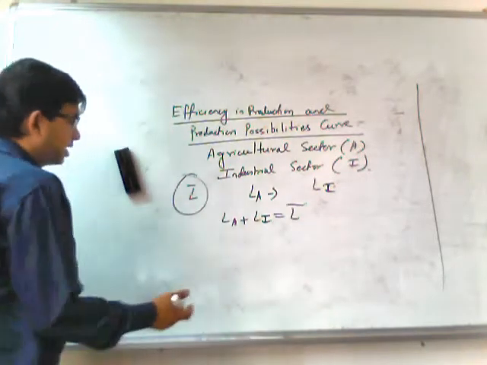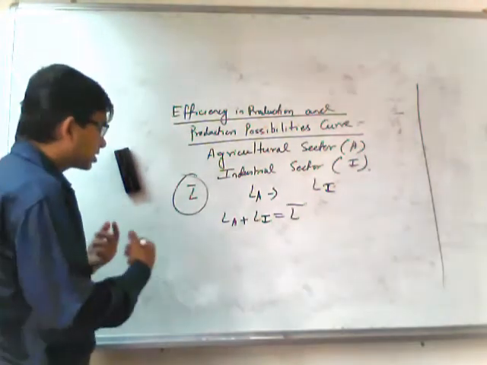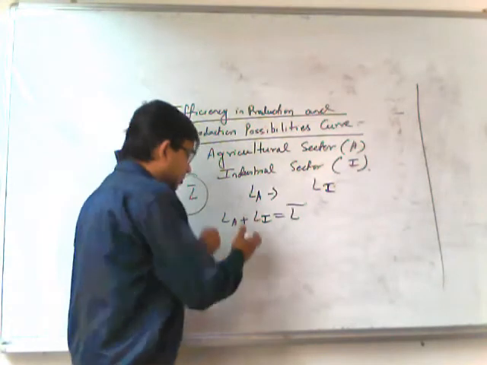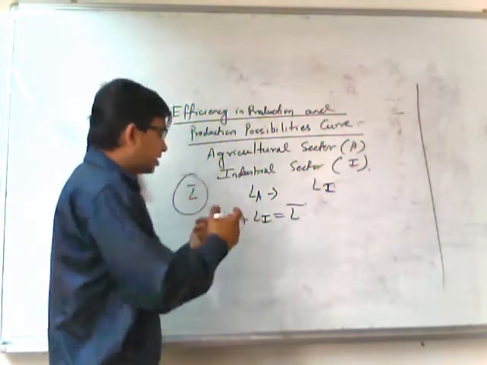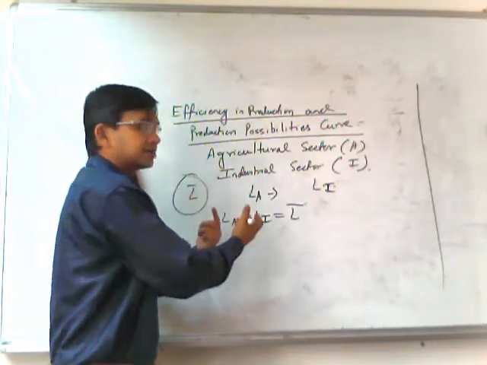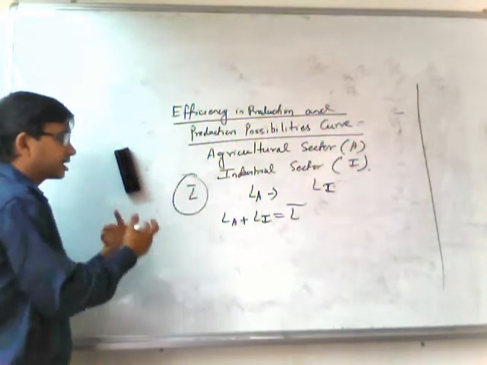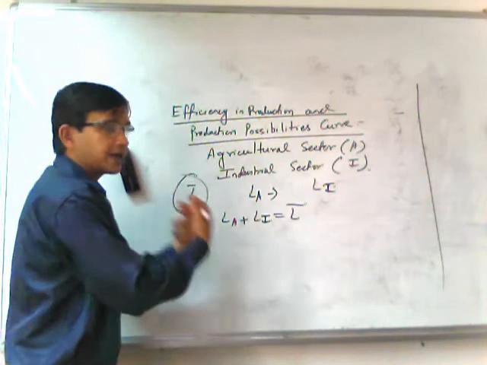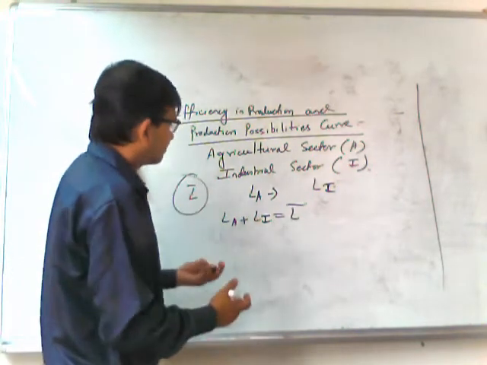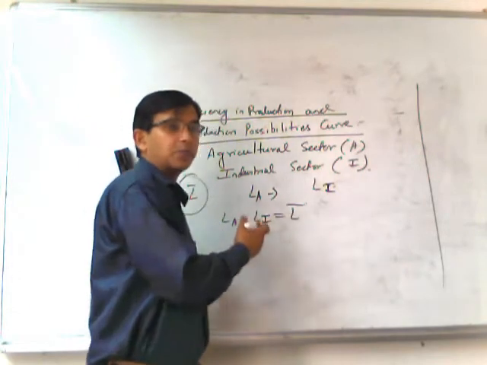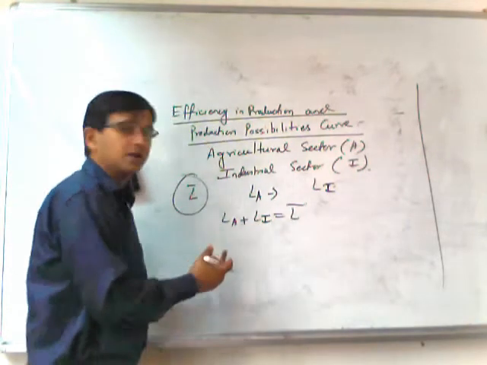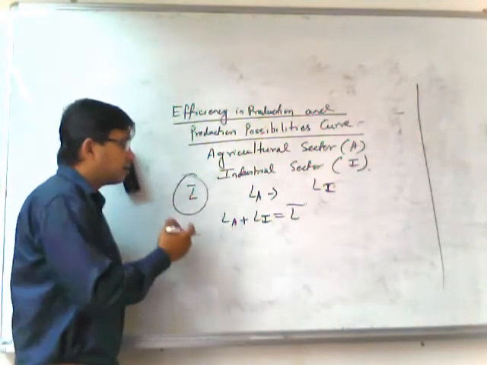Similarly, if we want to increase industrial output, we have to transfer workers from the agricultural sector to the industrial sector, so agricultural production will get hampered. So this is called efficiency. That means the full employment level of equilibrium, when all the resources are perfectly utilized.